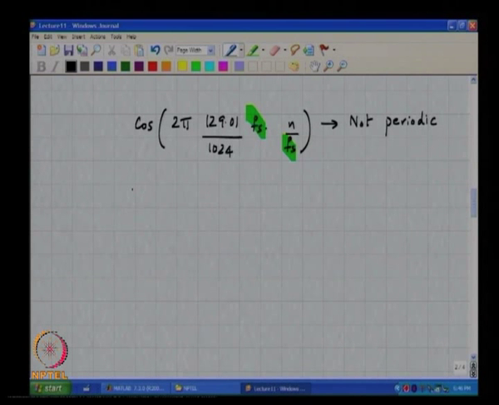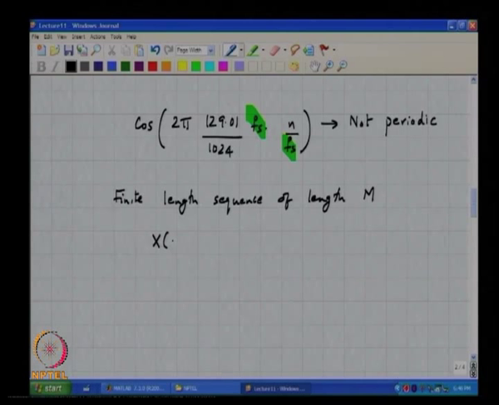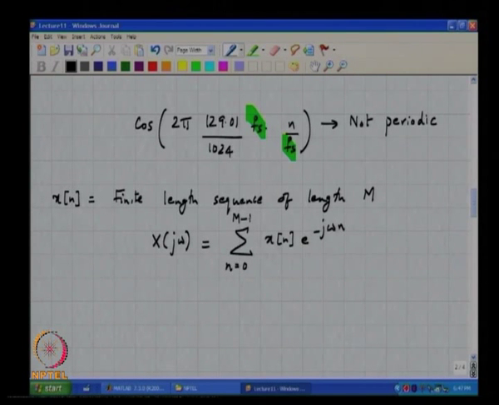If you have a finite length sequence of length capital M, the discrete time Fourier transform is defined as the sum of x of n e to the minus j omega n, with n going from 0 to M minus 1, simply because the sequence is only M long, correct.